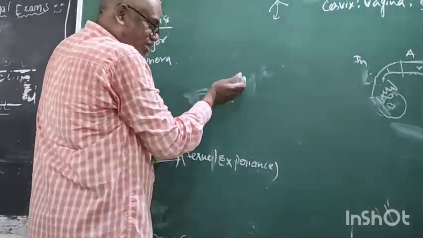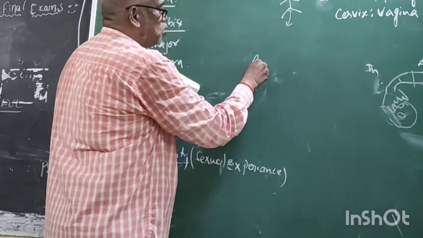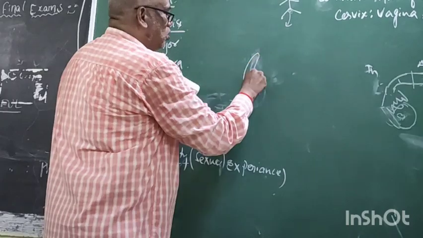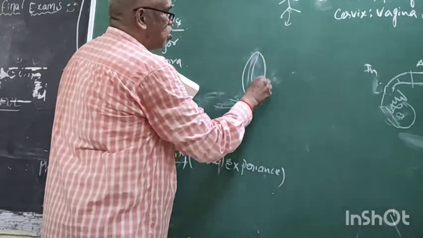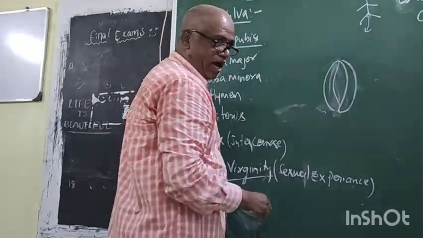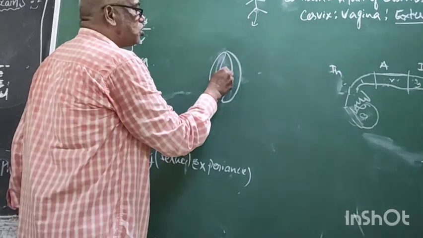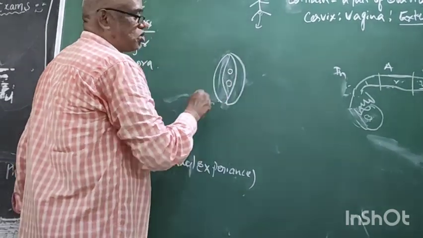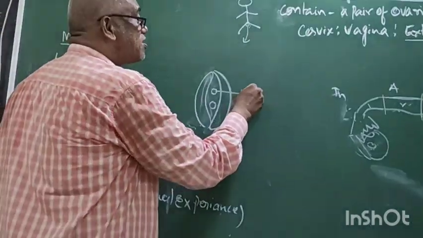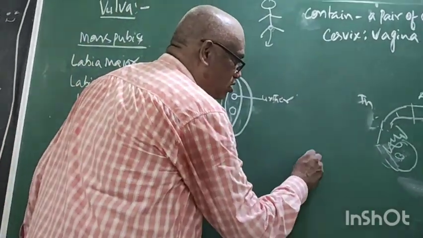But in female, it is the same as right now. These are the two lips. Now this is a gap. In this gap, there are two apertures. The outer aperture is the urethra. See, what is this?